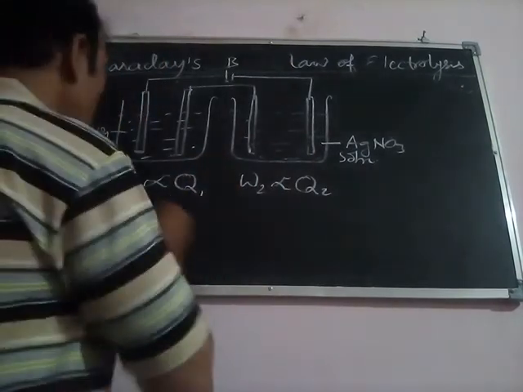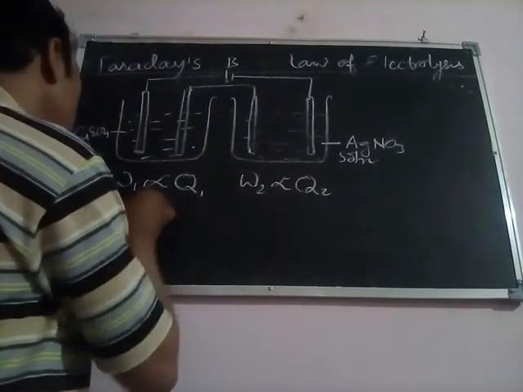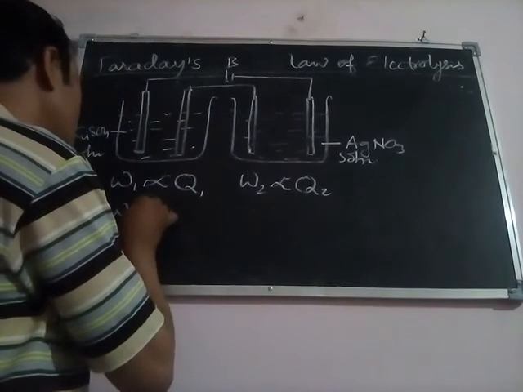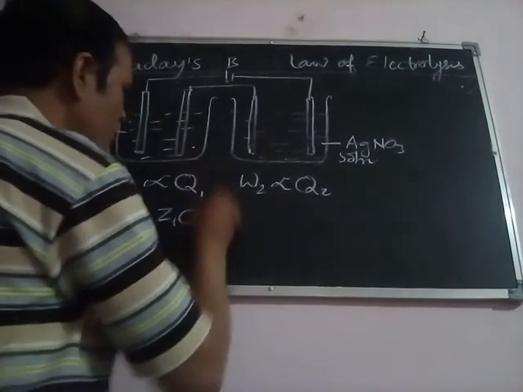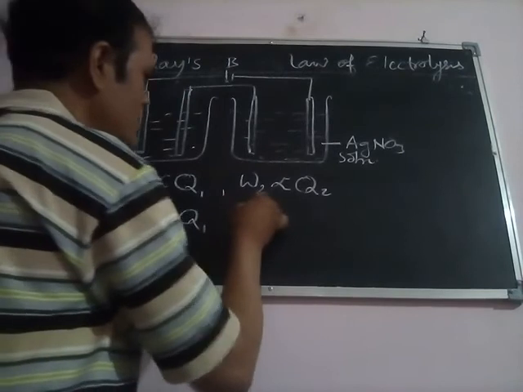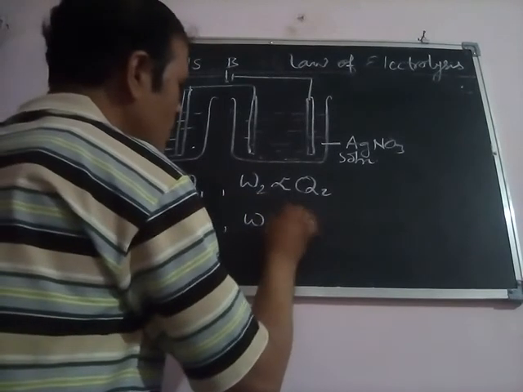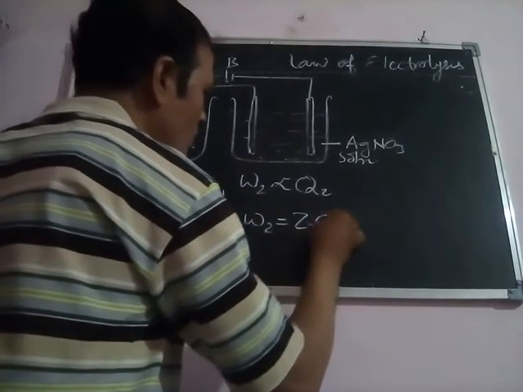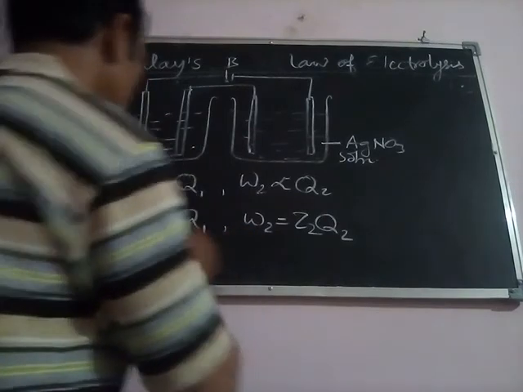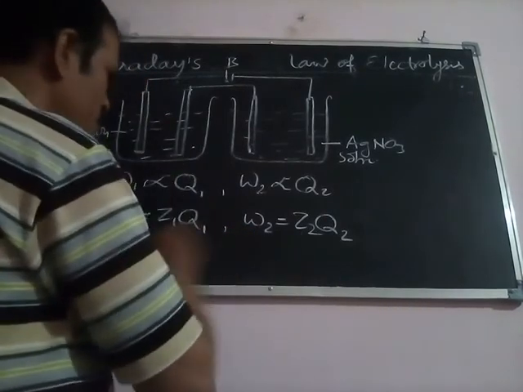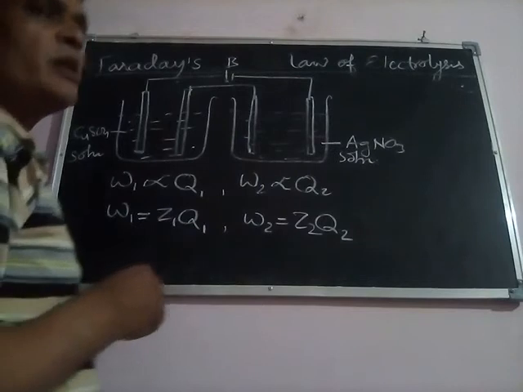If we remove the proportionality sign, we can write W1 is equal to Z1 Q1, and W2 is equal to Z2 Q2. Here Z1 and Z2 are proportionality constants, known as chemical equivalents.